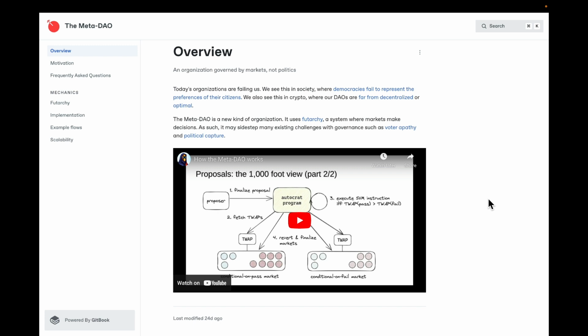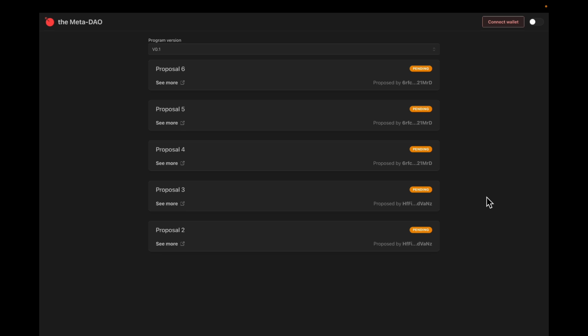So let's look at the website itself. Right now, it's pretty bare bones. You just have the proposals numbered. This is all auto-generated from data on the Solana blockchain. Currently, I'm connected to the DevNet. So none of these are actual proposals that have gone through, but it's better to show you on DevNet just because there are no current proposals active, and this is the only way to show you.